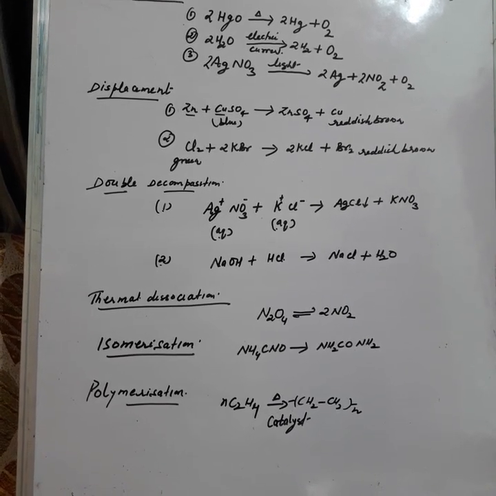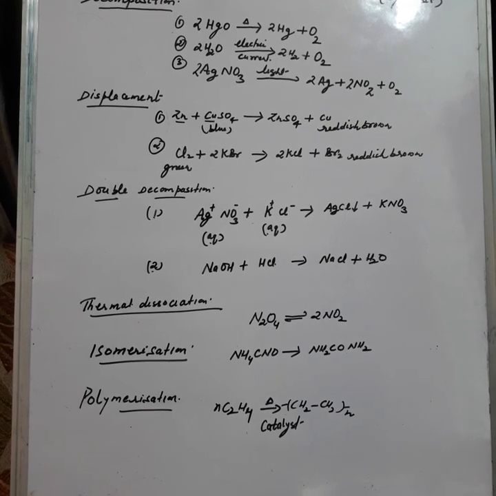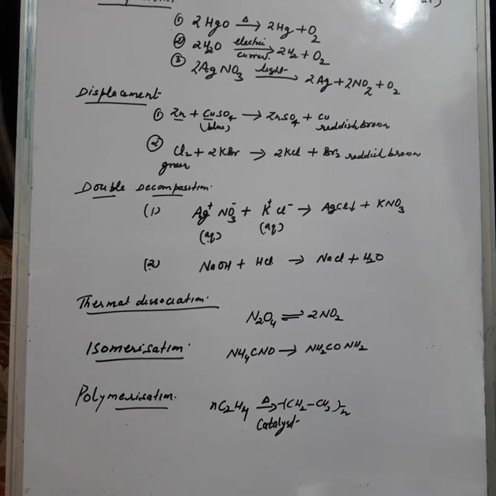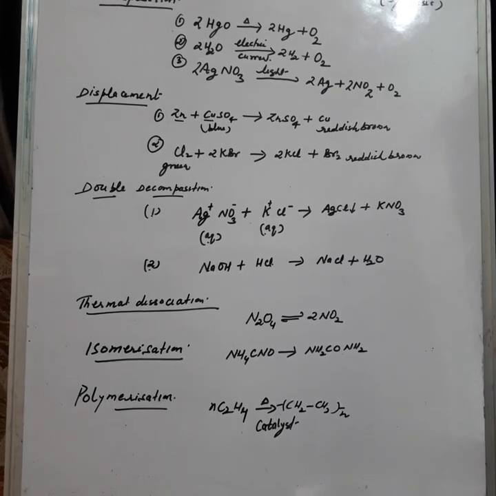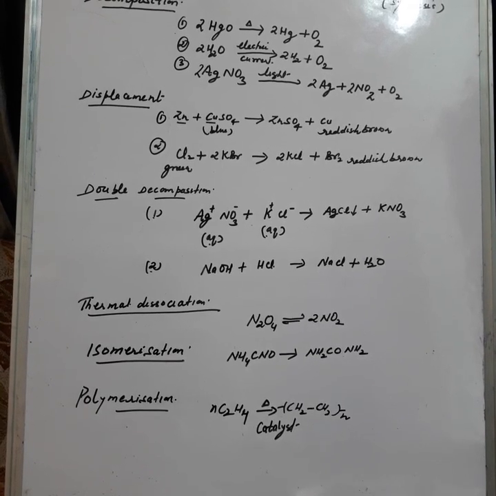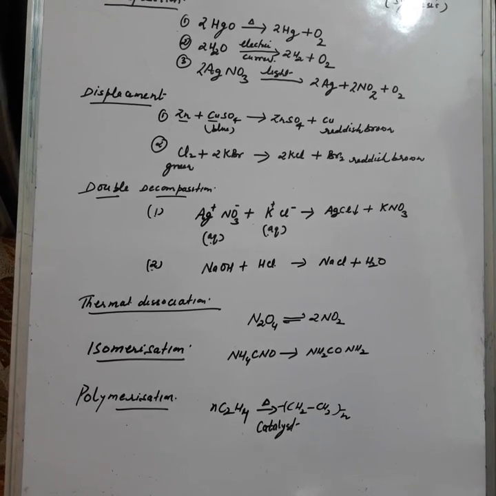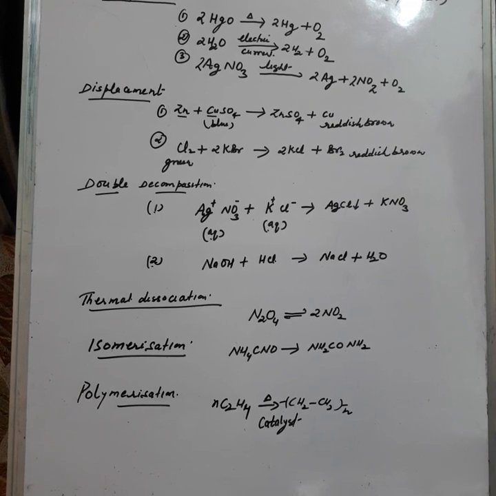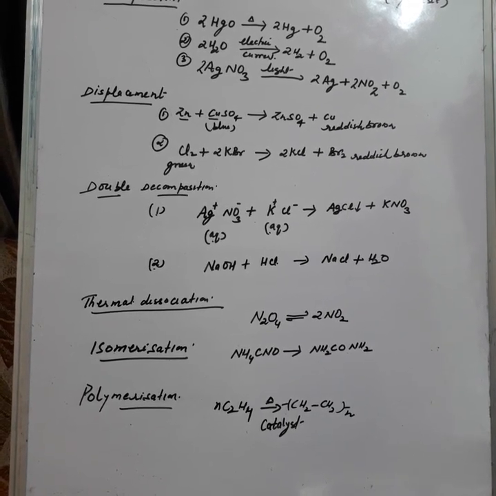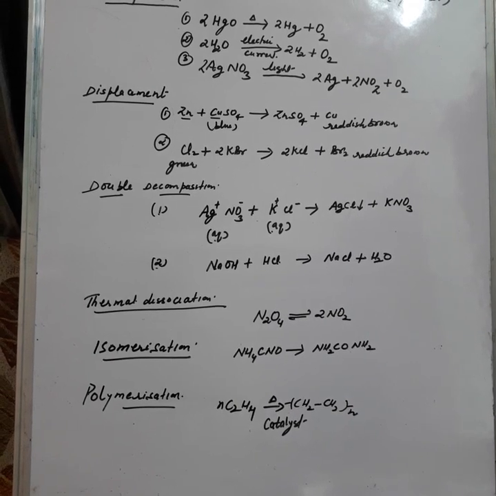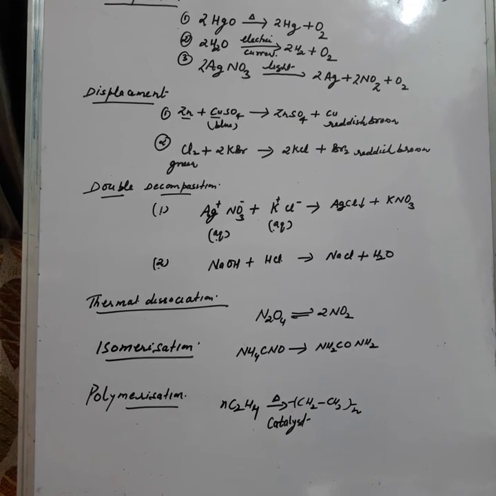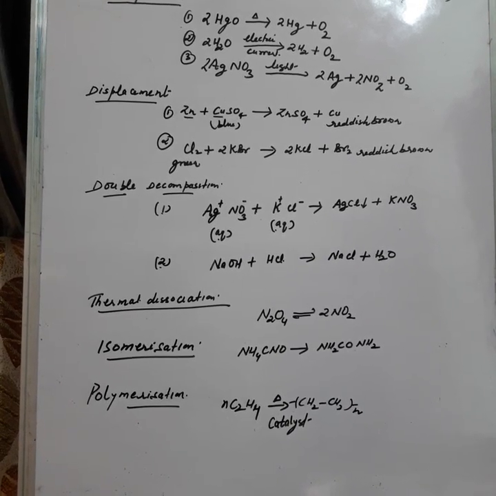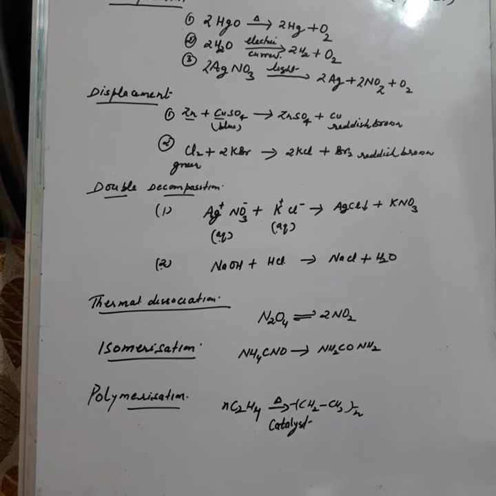Okay, then one or two reactions are not in your syllabus, it is given in the book, so shortly I will tell you. What is isomerization? The reaction in which atoms present in a molecule of a reactant undergo rearrangement and thereby form a new compound. This is known as isomerization, as in the case of the first example, ammonium cyanate when heated will form urea. You see the molecular formula, both have the same molecular formula, ammonium cyanate and urea. What is the difference? Arrangement of atoms in the compound is different. So this is known as isomerization.